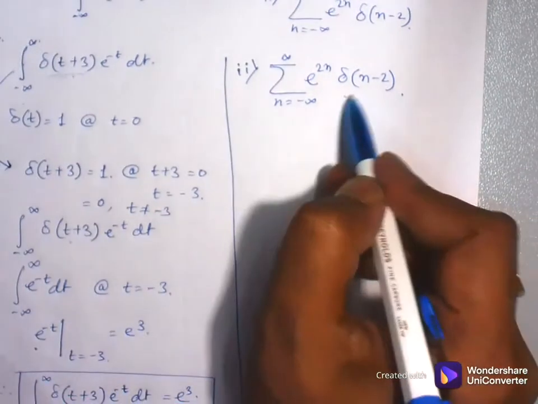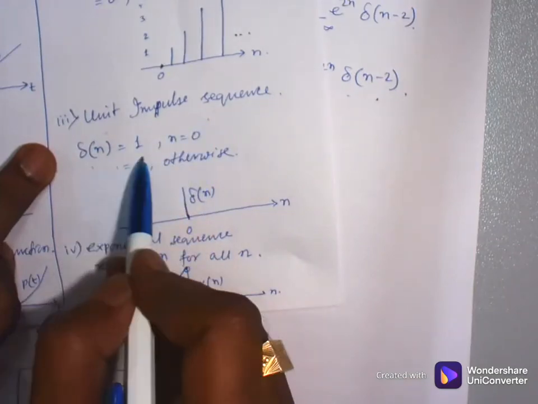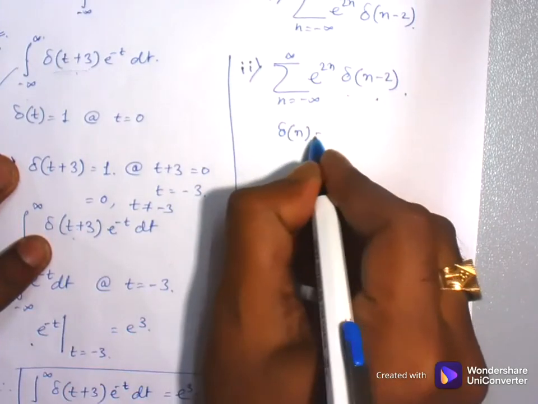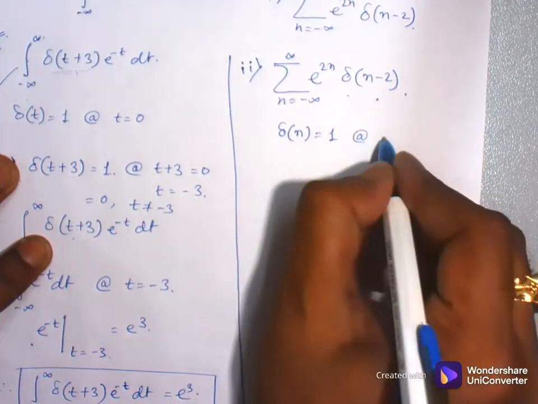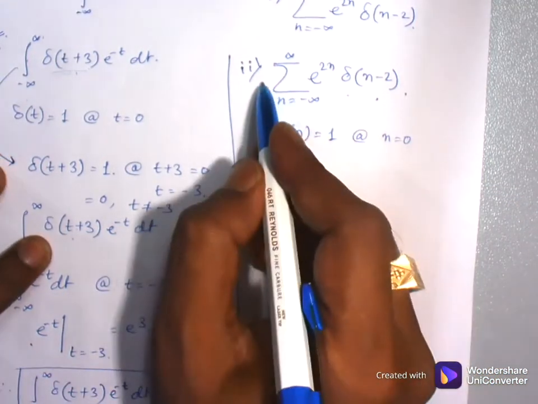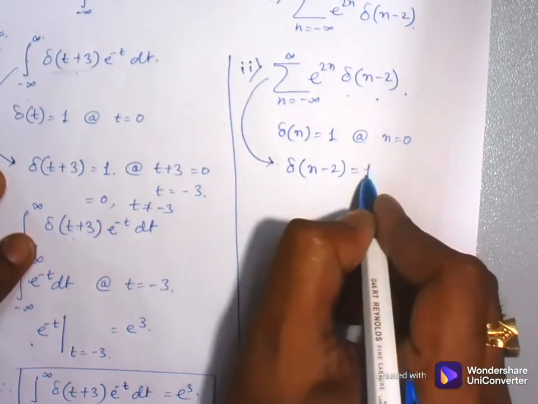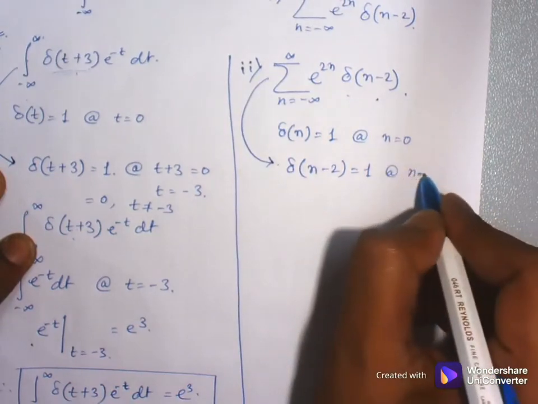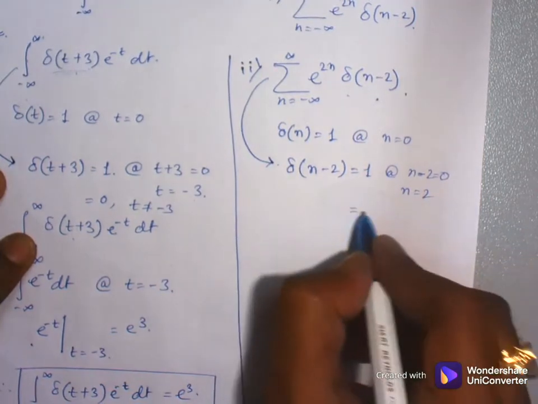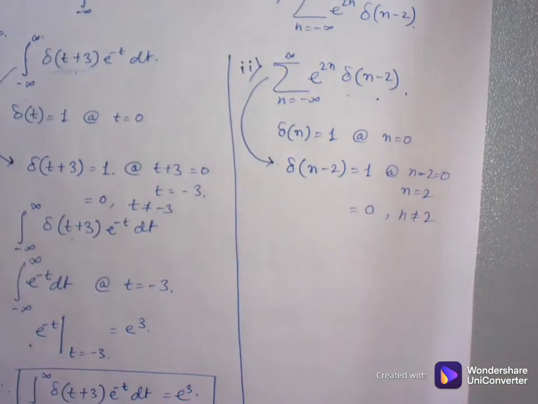Here also there is a unit impulse sequence: delta n equal to 1 at n equal to 0. So for this equation, delta of n minus 2 equal to 1 when n minus 2 equal to 0, so n value is 2, and 0 for n not equal to 2.